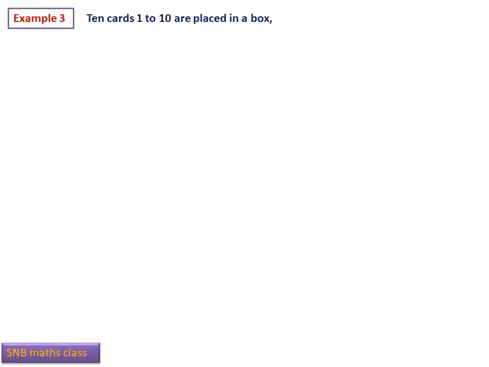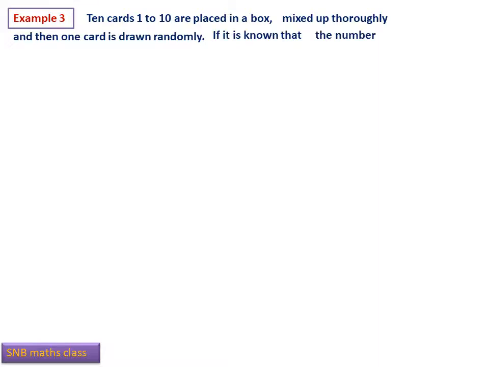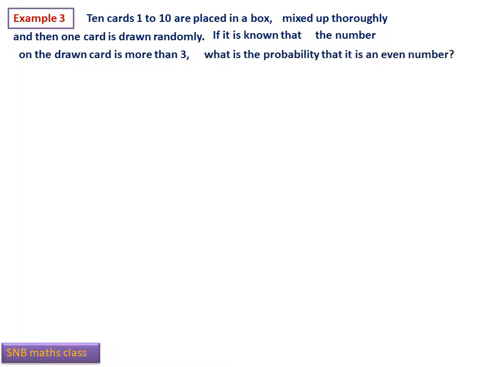Example 3. 10 cards numbered 1 to 10 are placed in a box, mixed up thoroughly, and then one card is drawn randomly. If it is known that the number on the drawn card is more than 3, what is the probability that it is an even number? In any such problem, first you have to identify the original sample space. That's number one. Second, you have to identify what is the first event and what is the second event. So these are the two things.